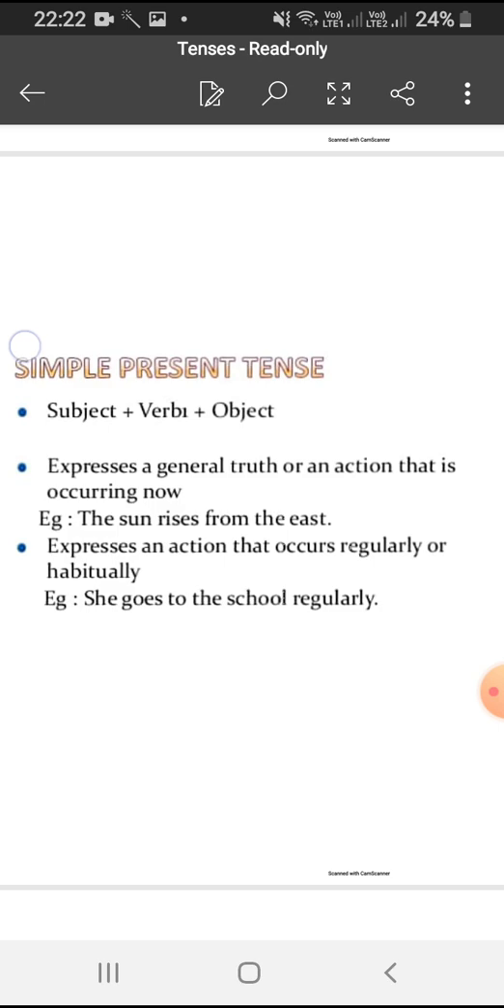Sentence structure for simple present tense is subject plus first form of the verb plus object. We add s or es to the verb if the subject is singular. If the subject is plural, verb will remain same. That is, it will remain in the first form of the verb.